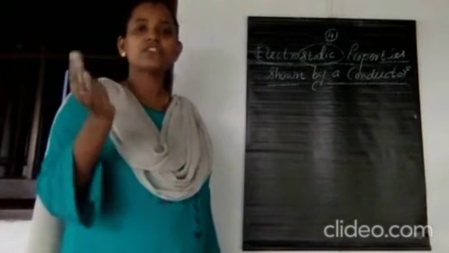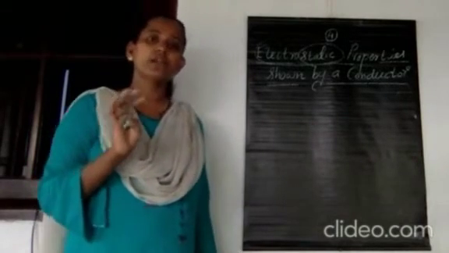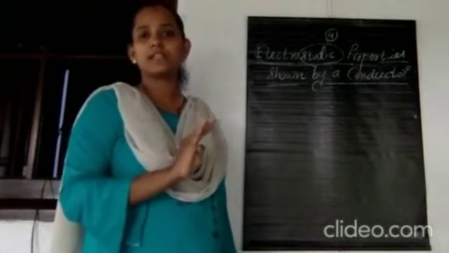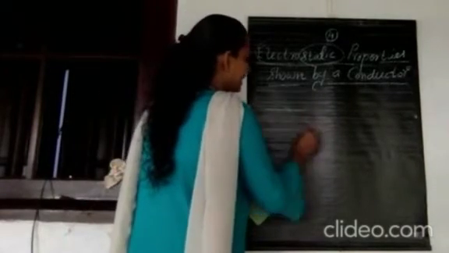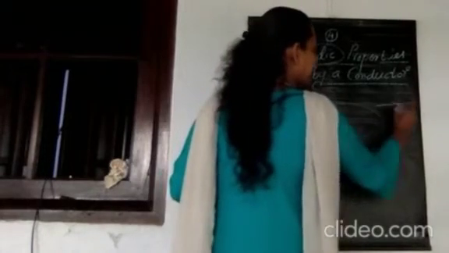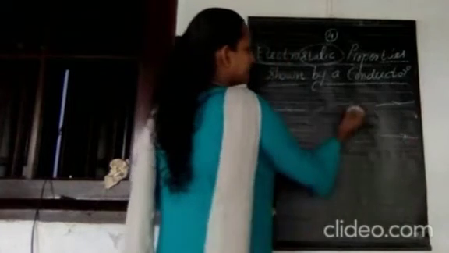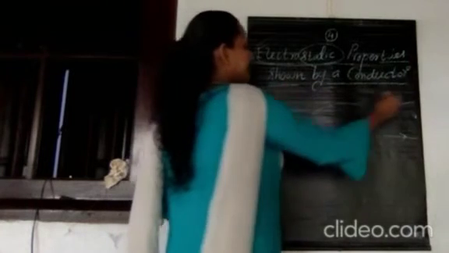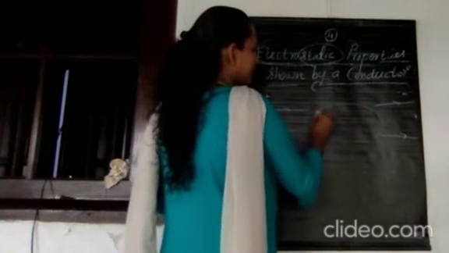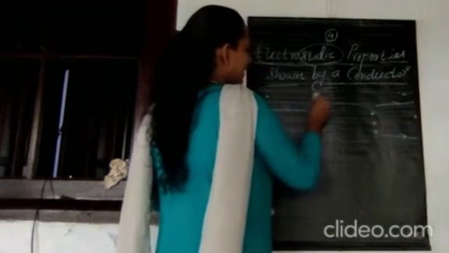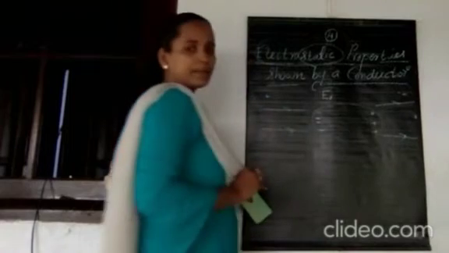And that process of drifting of electrons on the surface of the charged conductor will continue until that induced electric field magnitude is balanced by the external electric field itself. You can represent that like this: there is a region in which the electric field is existing, and suppose you keep a conductor in it, there is a drifting of electrons. This is the direction of the external electric field. If the electric field is pointing like this, this region is positive, this region is negative. So in the case of this conductor, the electrons reside here, and the positive charges reside here.